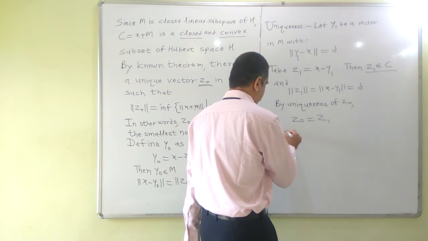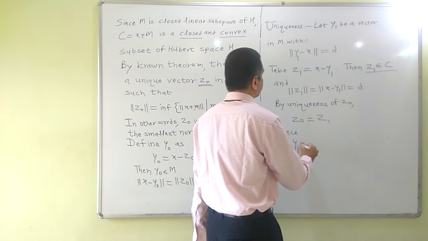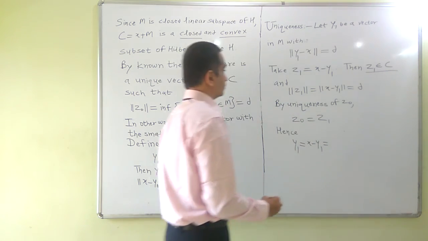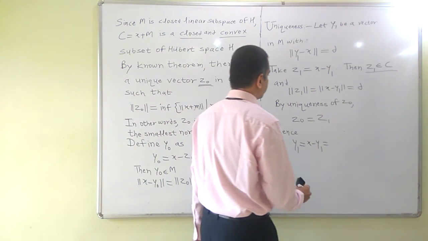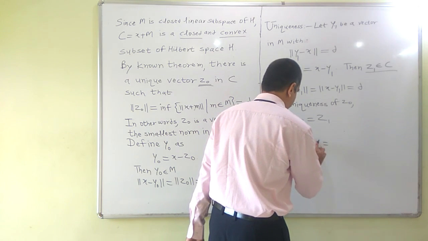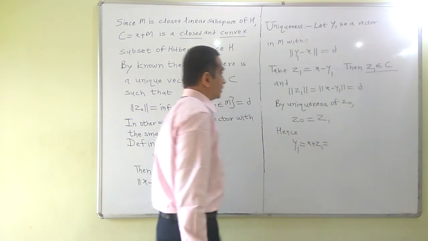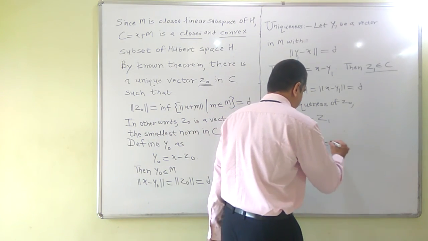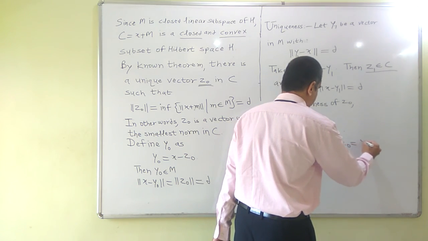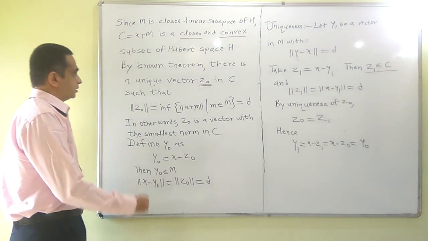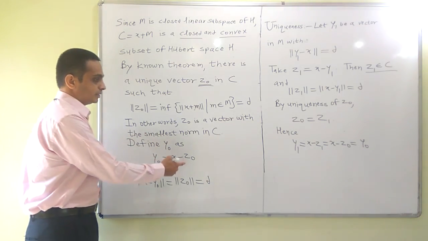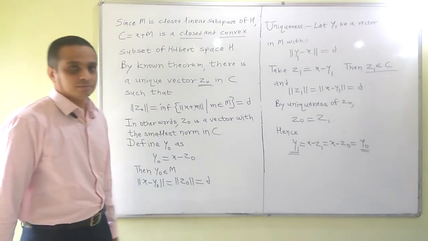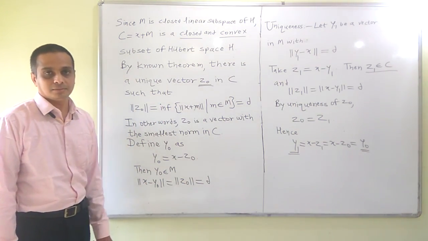Hence Y1 equals X minus Z1, which also equals X minus Z0, and that equals Y0. Thus we have obtained that Y1 is equal to Y0. This completes the uniqueness part. Thank you.